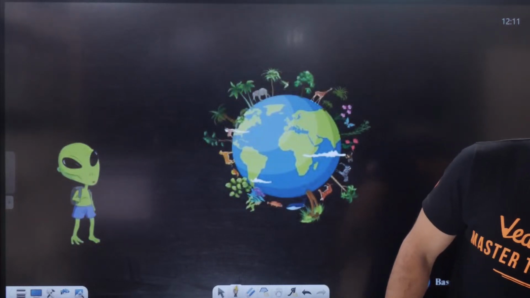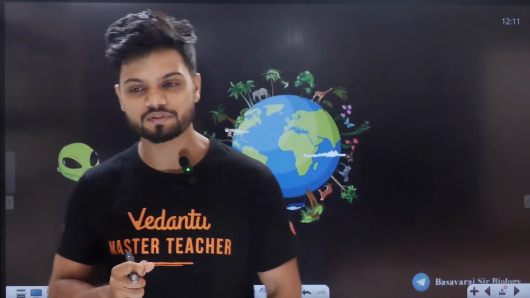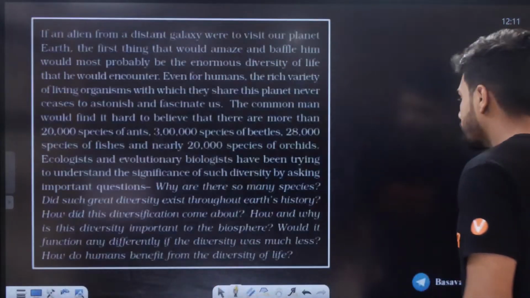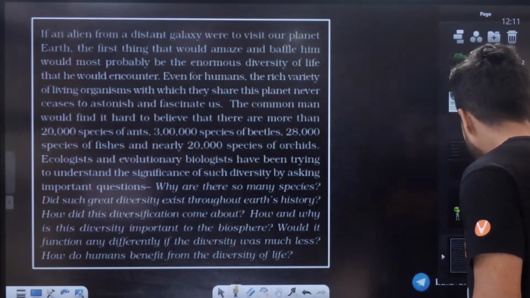Weightage is generally, let's take around 5 to 6 questions. Tell me, how many of you have seen the golden beetle? Golden color beetle. How many of you have seen? Tell me in the chat. If you have not seen, or don't know what exactly a golden beetle is, let me show you.